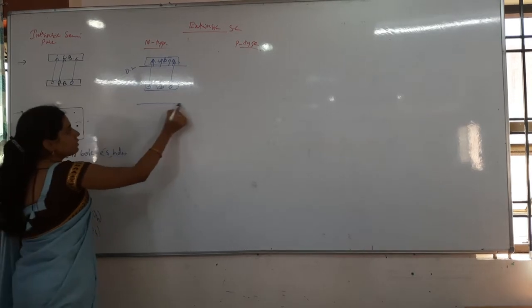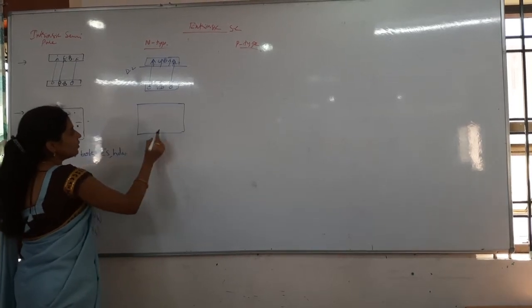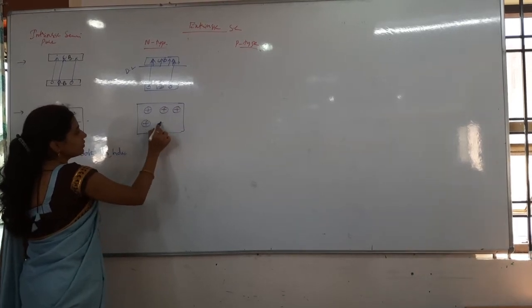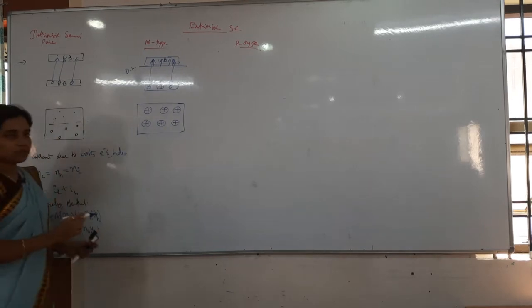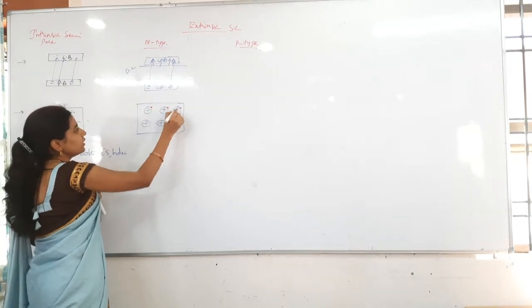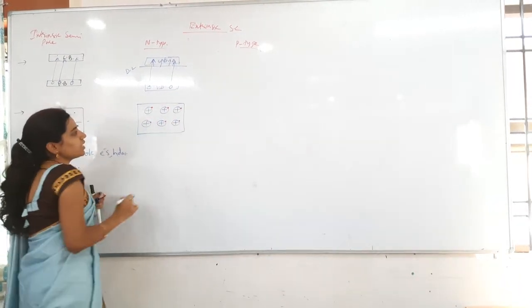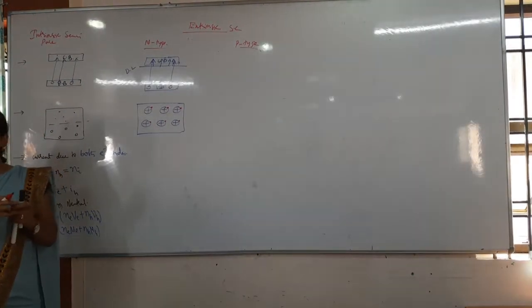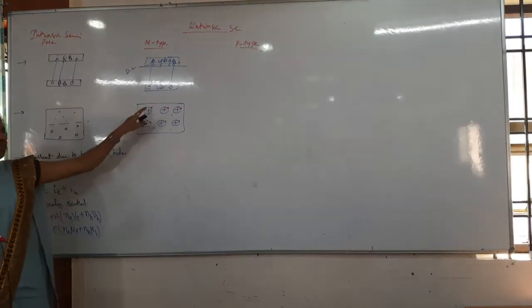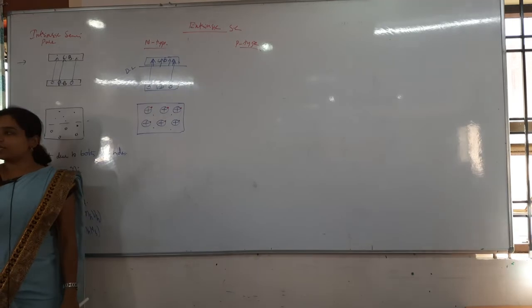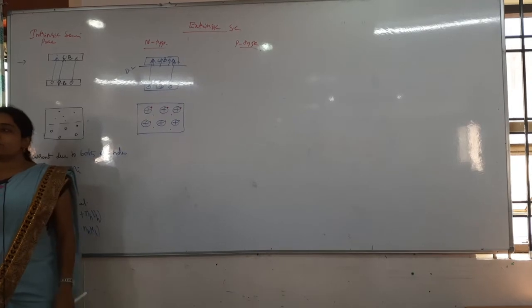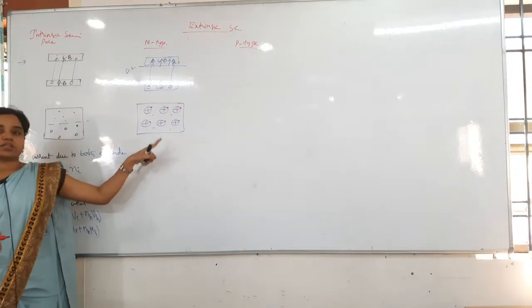Now, whenever you see the structure of the semiconductor inside, what happens? First of all, positive ions will be there. For each positive ion, there will be one associated electron like this. And this is an N-type semiconductor, so electrons will be extra here. These are the positive ions. For the positive ions, the electrons will be there, and as this is an N type of semiconductor, electrons are the majority, so more electrons are there here.